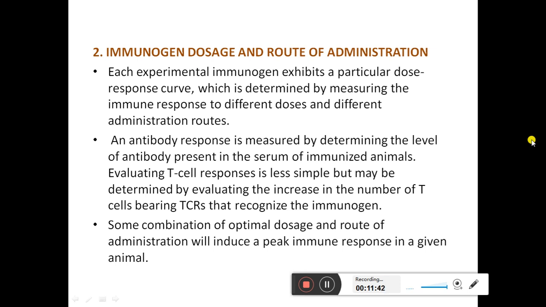Evaluating the T cell responses is less simple but may be determined by evaluating the increase in the number of T cells bearing the TCRs that recognize the immunogen. Some combination of optimal dosage and route of administration will induce a peak immune response in a given animal.